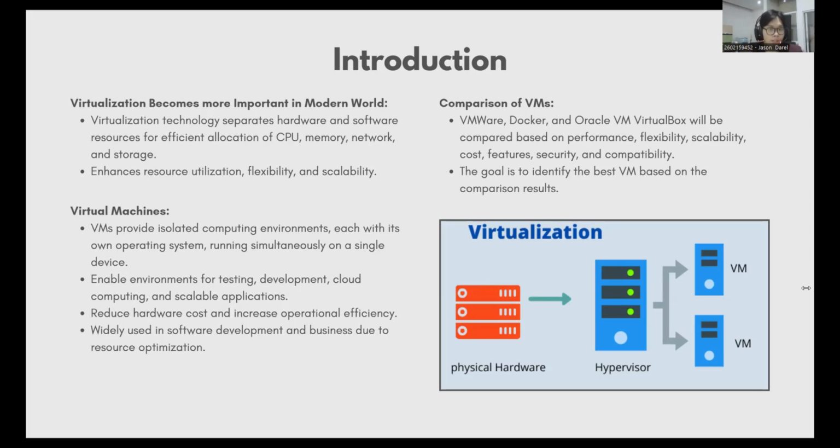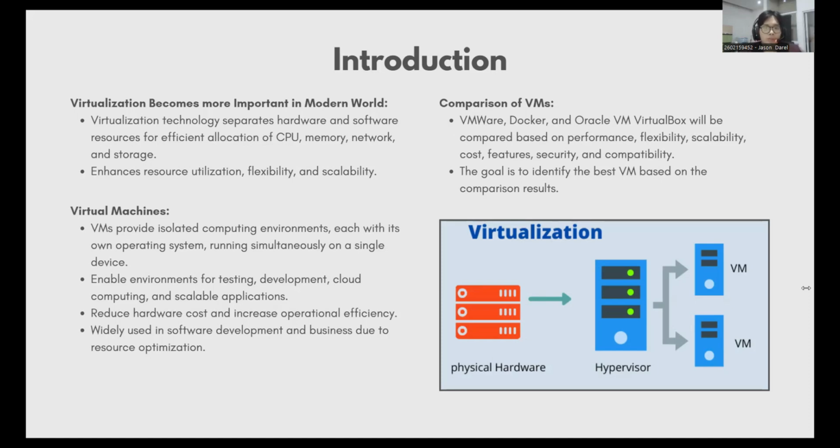However, there are many virtual machines that exist today, and many of them have different purposes and their own benefits, which makes it important for us to choose the correct VM before starting a project. We will be comparing three different VMs, which are VMware, Docker, and Oracle VM VirtualBox. We will be comparing them based on performance, flexibility, scalability, cost, features, security, compatibility, and etc.